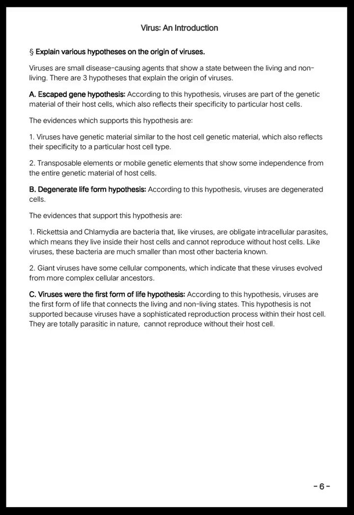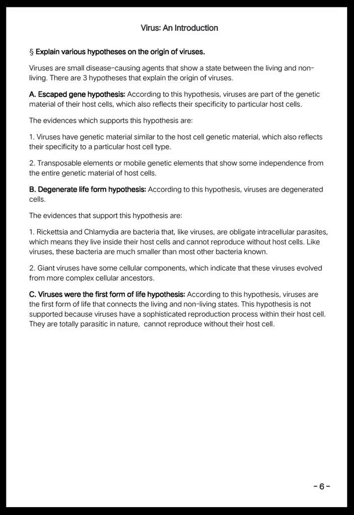Explain various hypotheses on the origin of viruses. Viruses are small disease-causing agents that show a state between the living and non-living. There are 3 hypotheses that explain the origin of viruses. A. Escaped gene hypothesis. According to this hypothesis, viruses are part of the genetic material of their host cells, which also reflects their specificity to particular host cells.